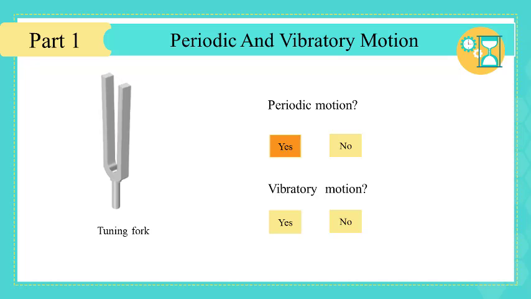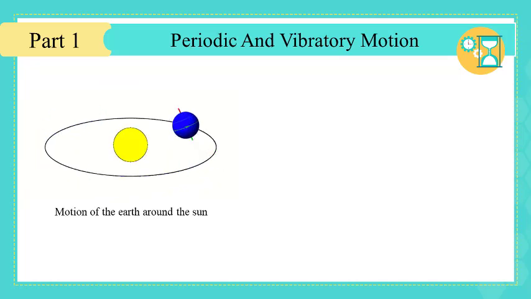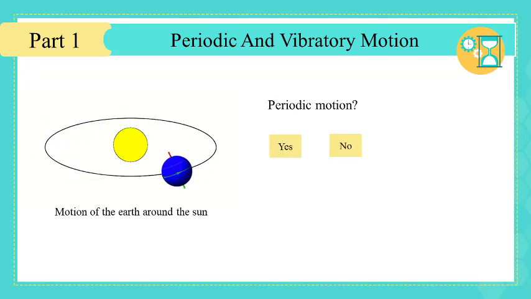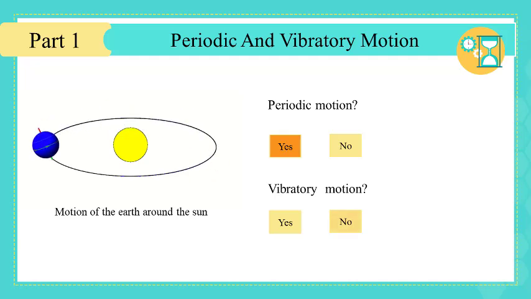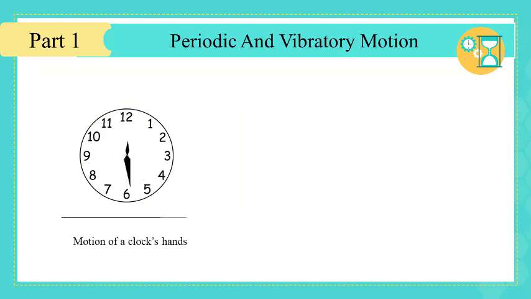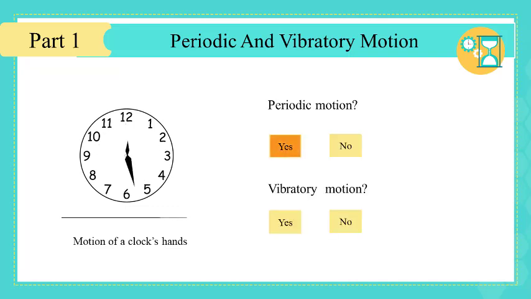Of course it is. What can you say about the motion of the Earth around the Sun? Is it periodic? Yes, it is a periodic motion. But is it a vibratory motion? Of course not. Consider now the motion of a clock's hand. Is it periodic? Yes, it is. But is it a vibratory motion? No, it is not a vibratory motion.